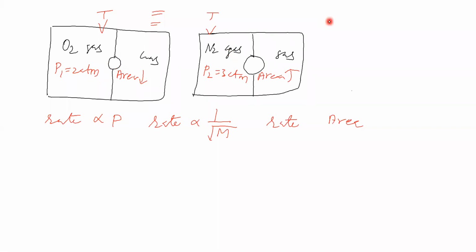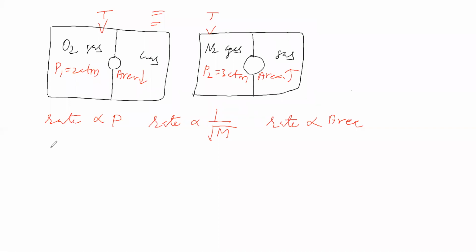Here the area of the hole is less, here the area of the hole is more. So you say, will the rate of diffusion depend on the area of the tiny hole or not? You think. If it is depending, in what way will it depend, directly proportional or inversely proportional? How do you feel? Take the first case and the second case. Okay, so you are saying that they are directly proportional. That means rate of diffusion is directly proportional to the area of the tiny hole.